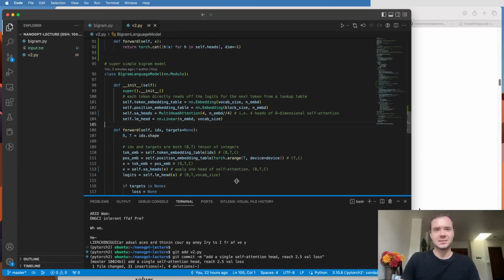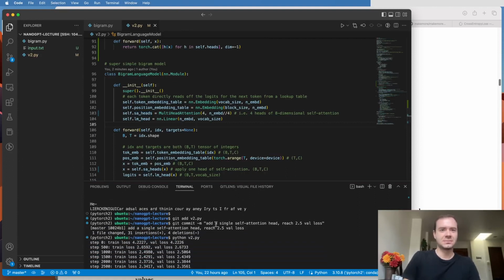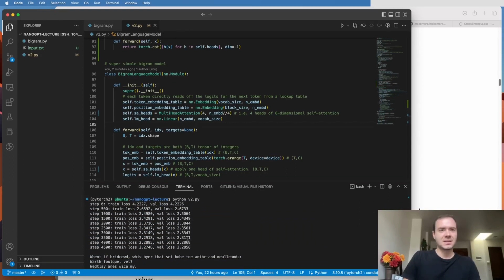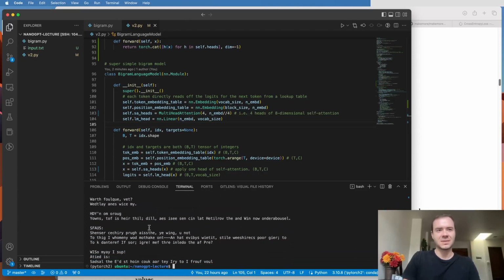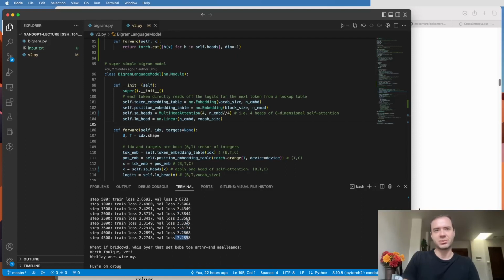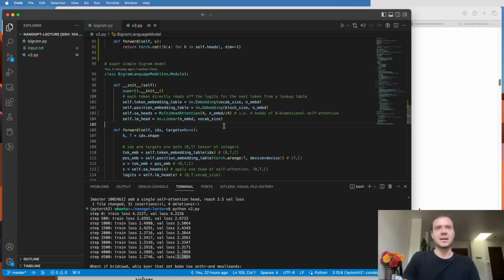Now, I actually ran it, and scrolling down, I ran the same thing, and we now get this down to 2.28 roughly. The generation is still not amazing, but clearly the validation loss is improving because we were at 2.4 just now. And so it helps to have multiple communication channels, because obviously these tokens have a lot to talk about.